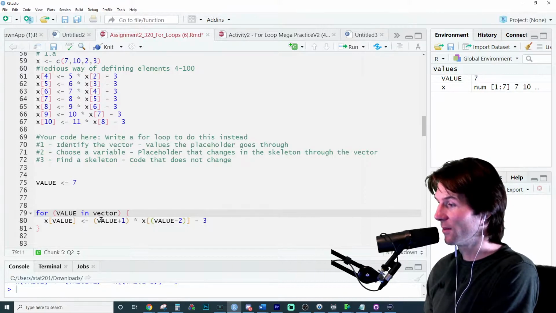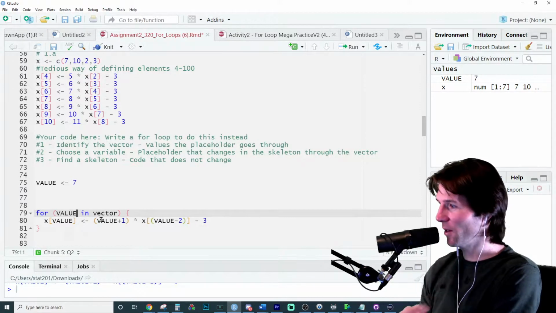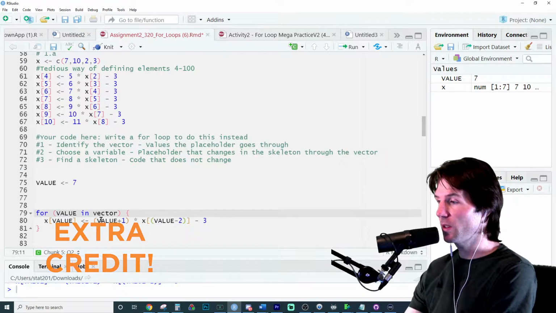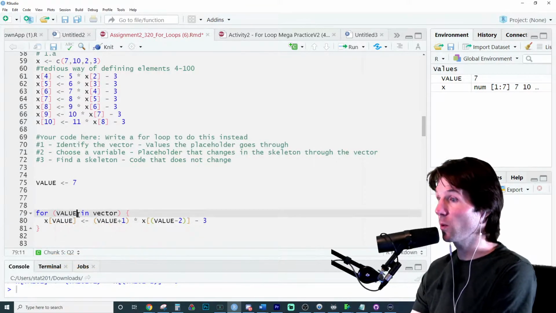Value is the placeholder. Oh, that's all right, Maria. Don't worry, 100 points. You were saying I don't know. That's totally fine. So value is the name of this right here. And we're going to be going over this tonight.